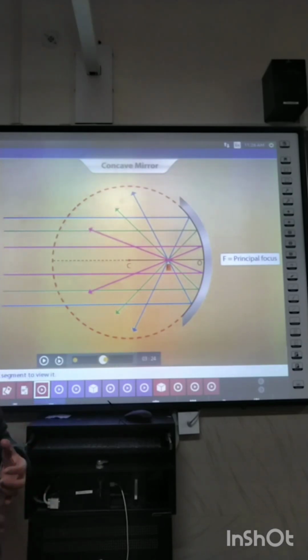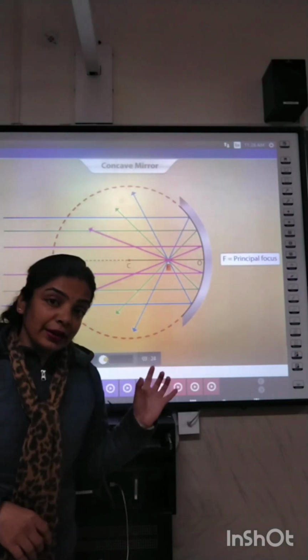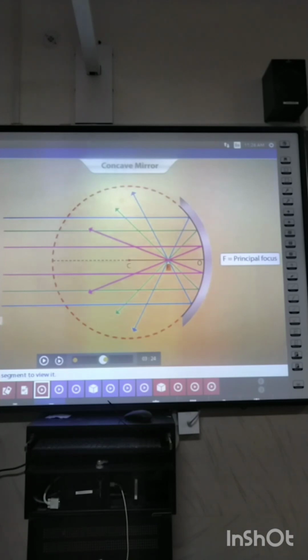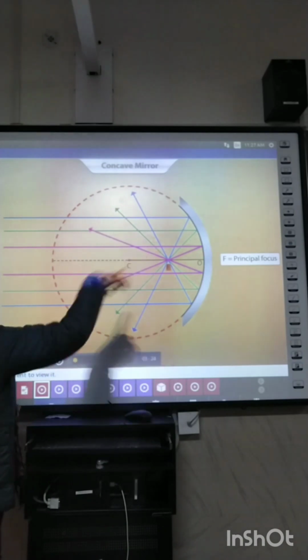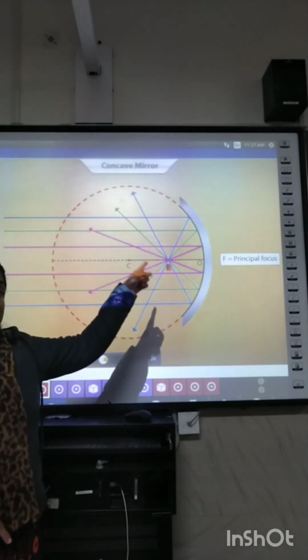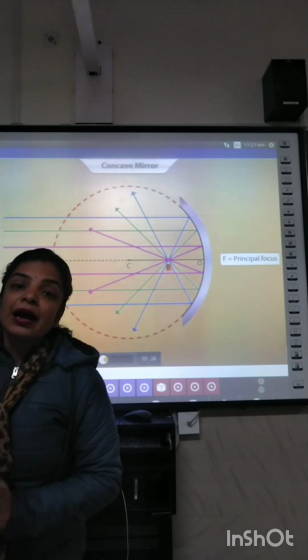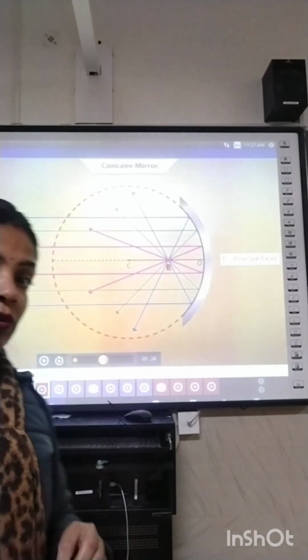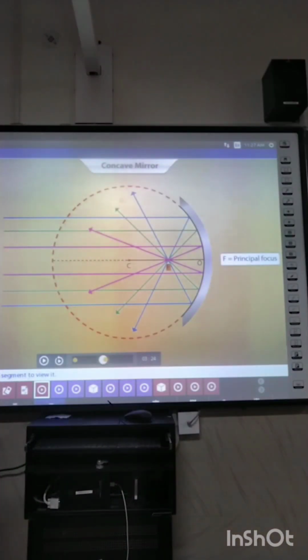These things were even explained to you, and it is clear from the diagram that concave mirrors are regarded as converging mirrors. Why? As per my previous video, because they converge the beam of light. They converge the beam of light, meaning the rays of light which run parallel to principal axis, after reflection meet at a point. This is called convergent beam, and concave mirror has the ability to converge the beam of light. That is why it is said to be converging mirror.